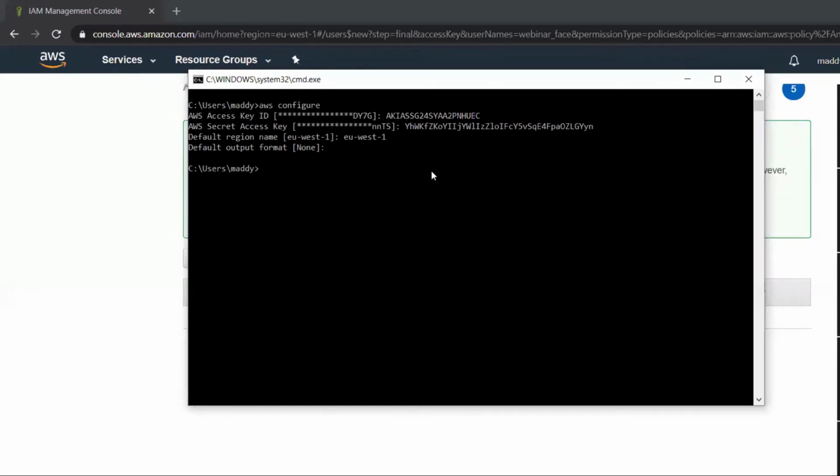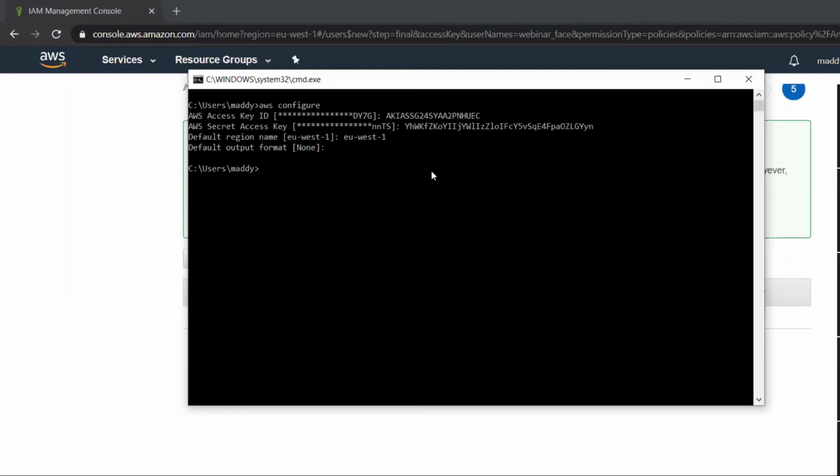One, you have to enter your access key ID. Second, you have to enter your secret access key, and then you have to enter a region. The region is by default EU-West-1, and the output format is none. No need to enter anything there. Thereby, when you enter all these details properly, then only your AWS will be configured with your local machine.